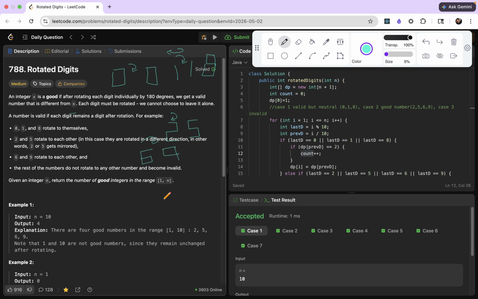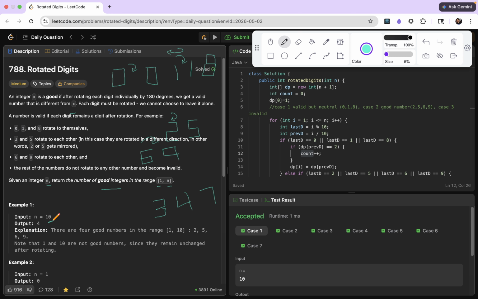And if you rotate 3, 4, and 7, these don't become a digit itself, right? So these are bad digits, invalid digits after rotation. So you are given an integer n. You need to return the number of good integers in the range 1 to n.